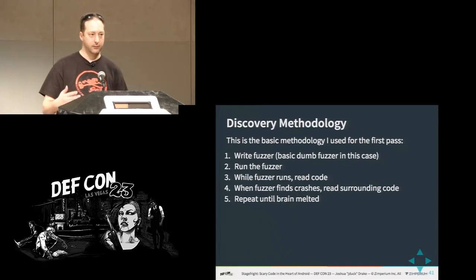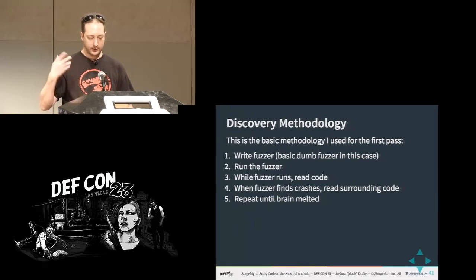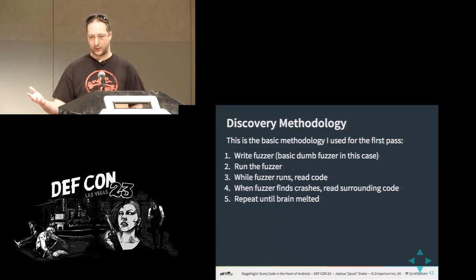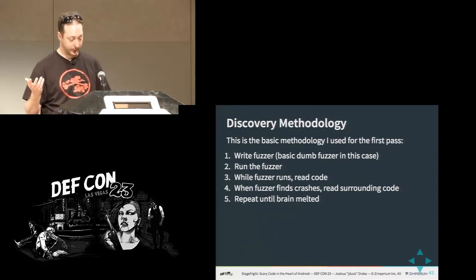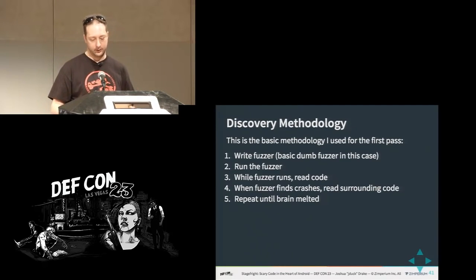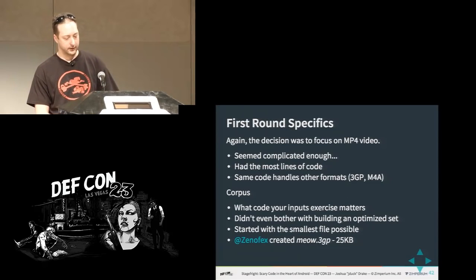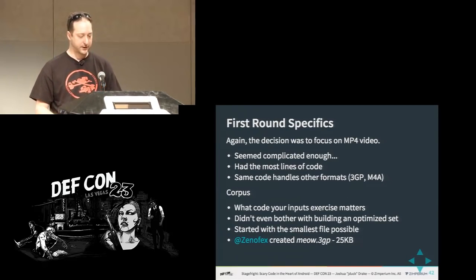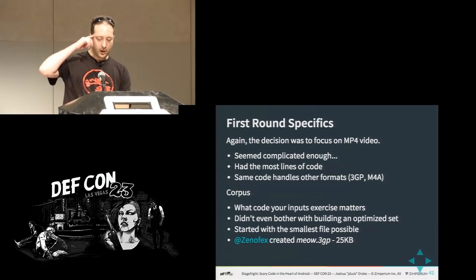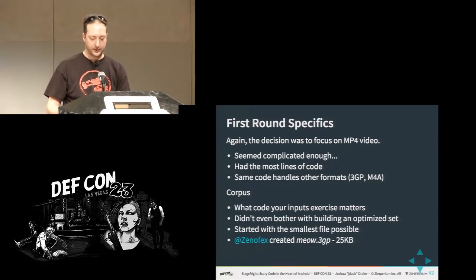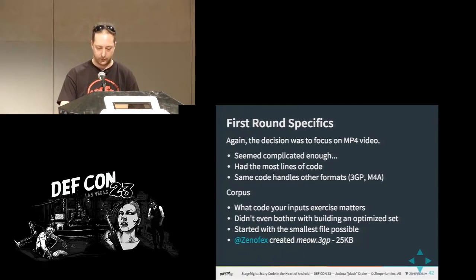All right, so the basic methodology was to write a fuzzer, a simple one, really dumb, that will just process media repeatedly, and while it's running, go read some code, and if it crashes, then go read the code where it crashed, because obviously that's got to be some pretty bad code. You just do that until, again, your brain melts and you want to go nap or whatever. First round, the details, again, focused on MP4. We didn't bother to create a large corpus. We basically just used one media file or two.